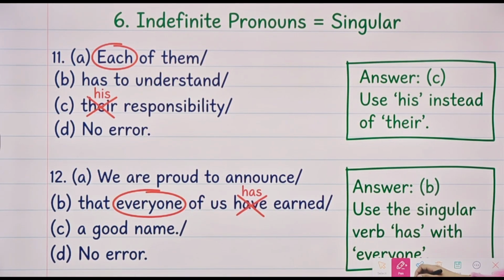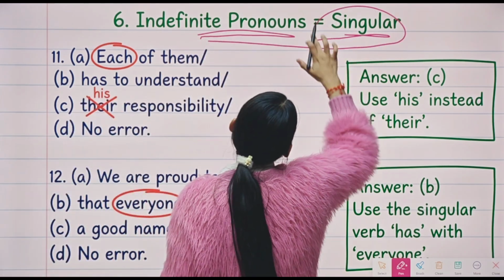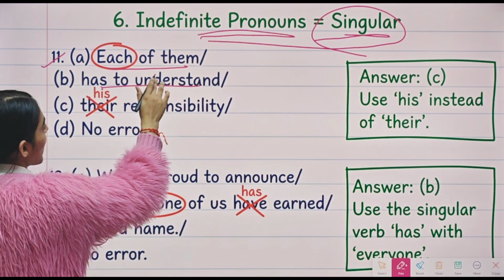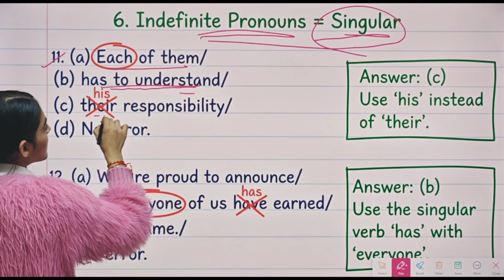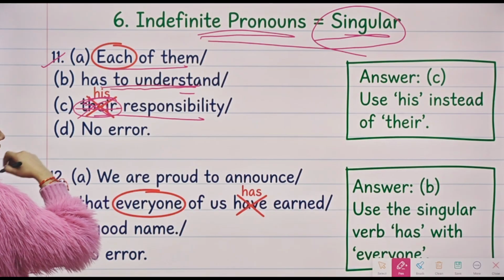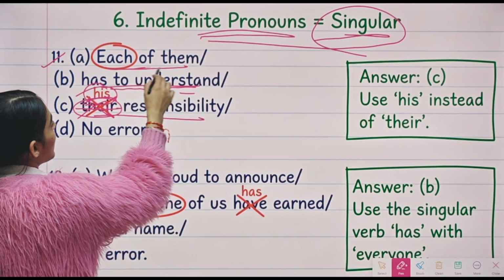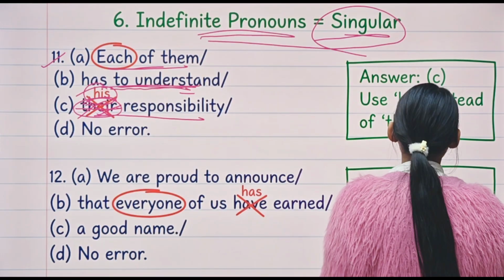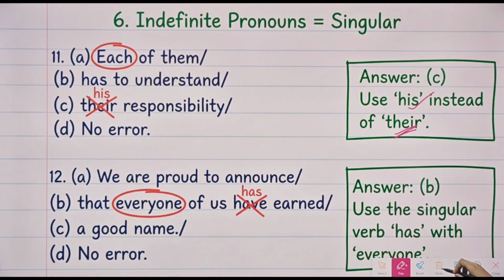Now moving on to the indefinite pronouns in which we will use the singular form. So let's see the examples that we have. Question number 11 says, each of them has to understand their responsibility. So the singular form will be used instead of their. So his will be used. Each of them has to understand his responsibility. All right. Instead of using their, we will use his.